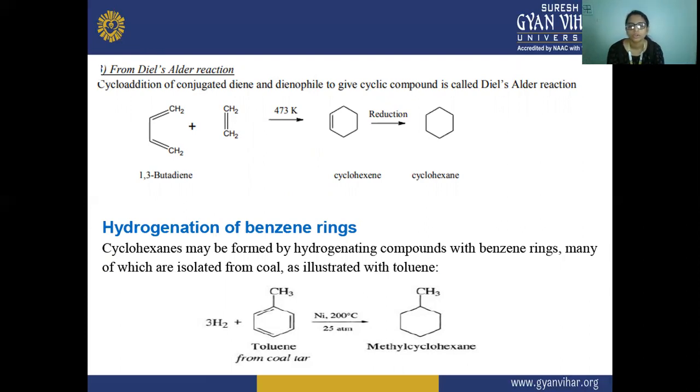Next is hydrogenation of the benzene ring. Cyclohexane may be formed by hydrogenating compounds with a benzene ring, many of which are isolated from coal, as illustrated with toluene. When toluene, isolated from coal, is hydrogenated, methylcyclohexane is formed. It is the same reaction with benzene: when benzene is hydrogenated, a cyclo compound is formed.